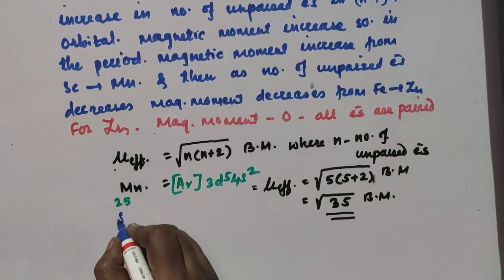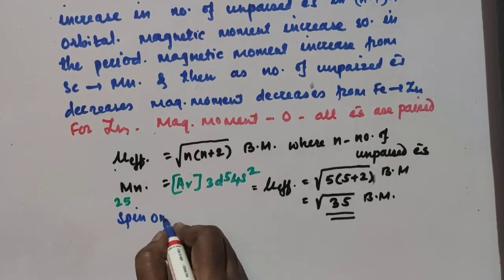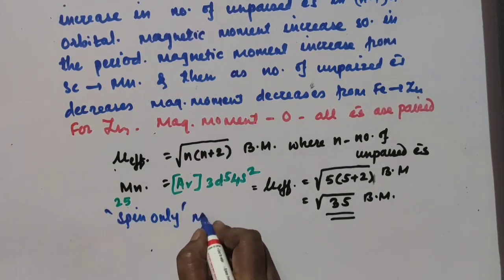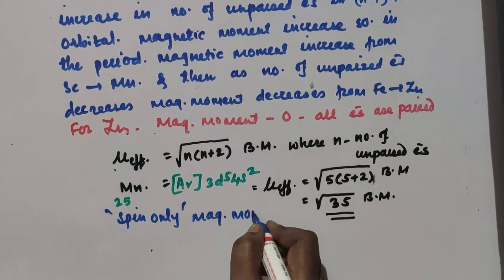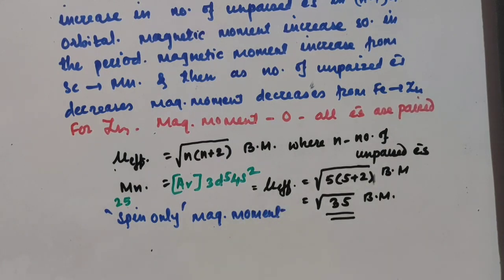This is also called as, I'll write here, spin only magnetic moment. So question may be, find out spin only magnetic moment of, you will get any ion. For example, spin only magnetic moment of Mn 2 plus ions, or spin only magnetic moment of Cr 3 plus ions. Then in that case, first find out the electronic configuration of that particular ion, and then from electronic configuration you will come to know the number of unpaired electrons, and from unpaired electrons you can find out the magnetic moment of that particular ion.